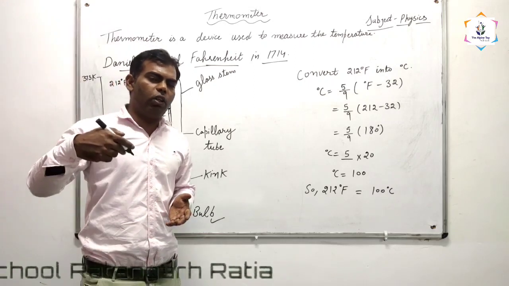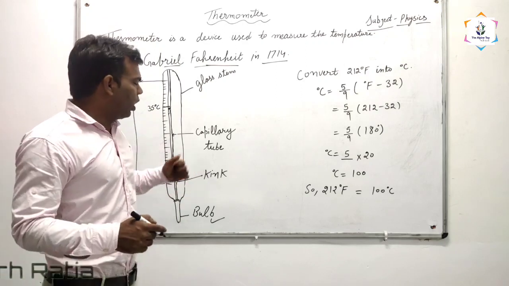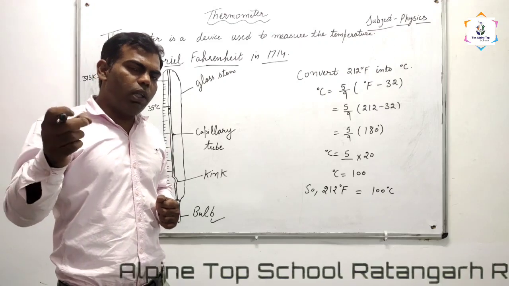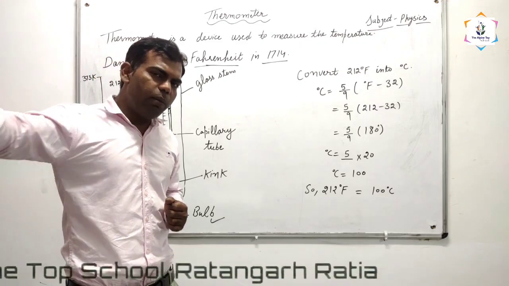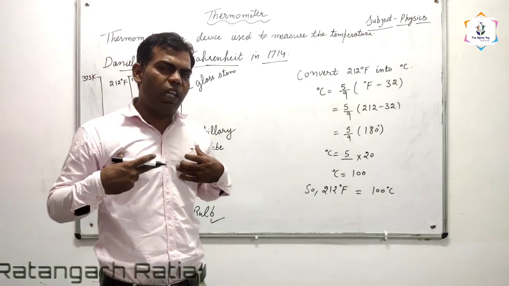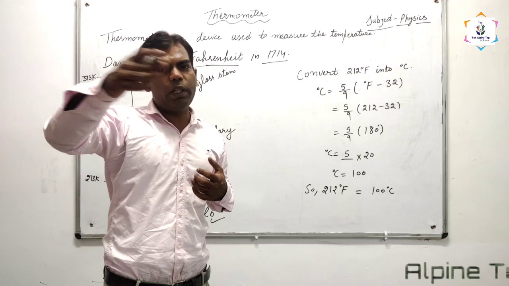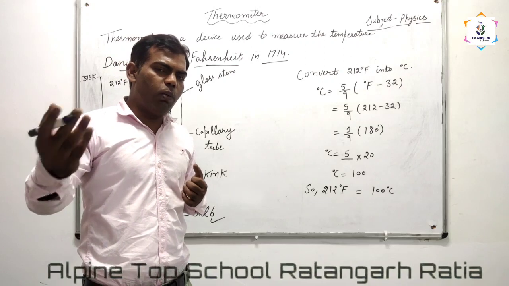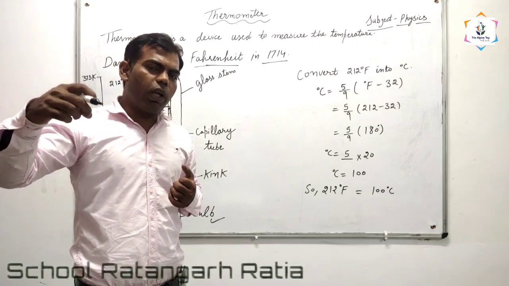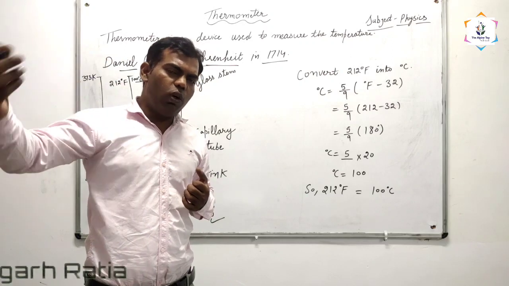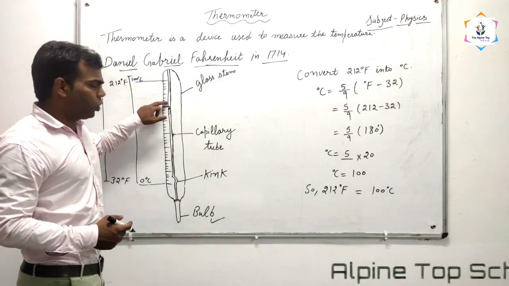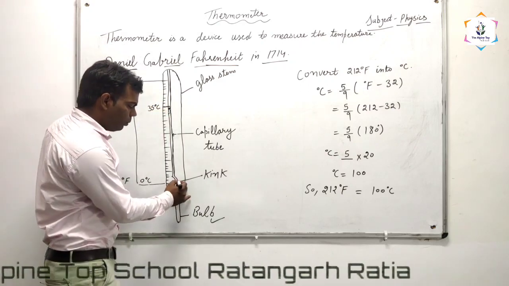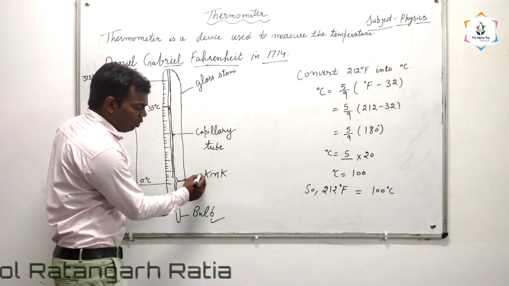Suppose we have checked the temperature of a person with the help of a modern thermometer. When we take the thermometer out of his mouth, the temperature of the surroundings will be less than the body temperature. As we know, our body temperature is 37 degrees Celsius, and our surrounding temperature will be less than that. So when we take the thermometer out, the external temperature is less, so the level of mercury would go down. To stop this sudden fall of mercury level, there is a kink. The kink stops the sudden fall of mercury level.